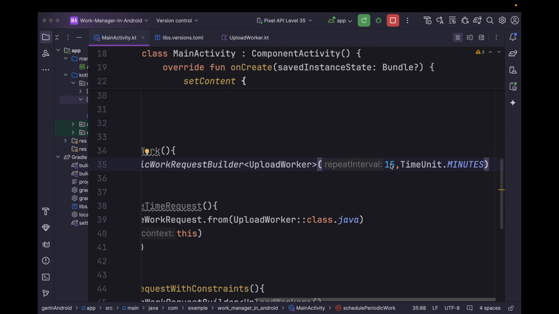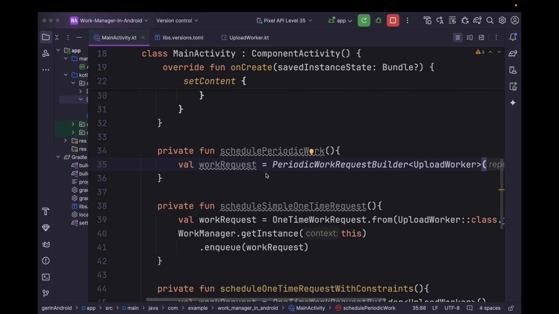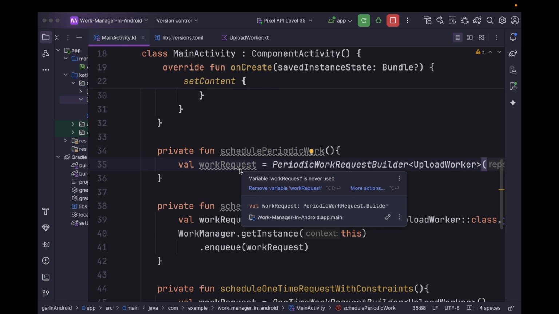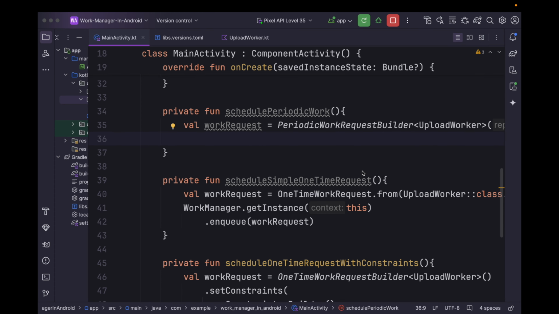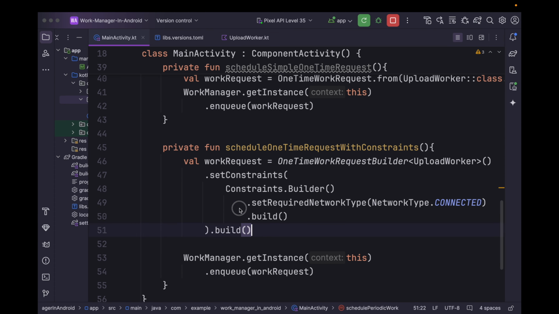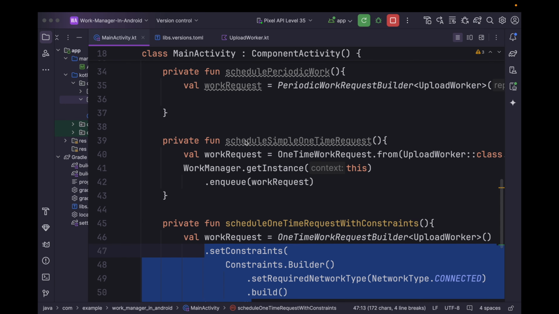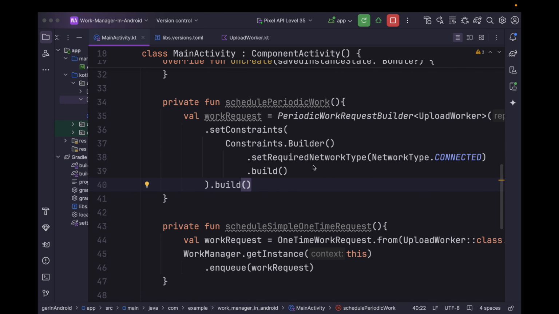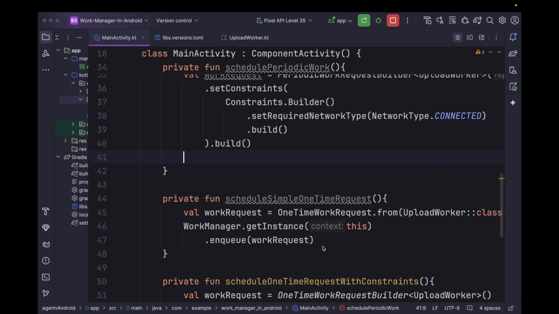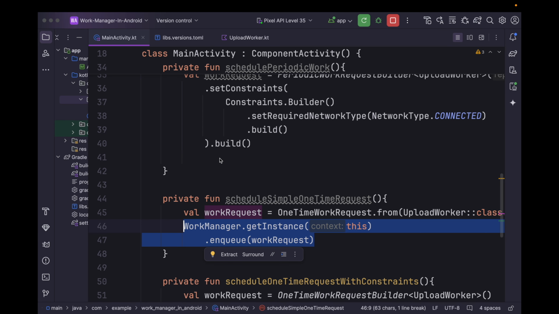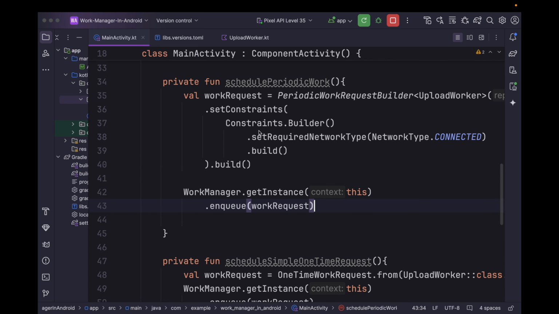So specifying the repeat interval to 15 minutes, we are making sure that this work request get executed in interval of every 15 minutes. Now we can also define the constraint in a similar way. So we can simply copy and paste it over here, and we can finally enqueue the work request similar to what we did for one time work request.